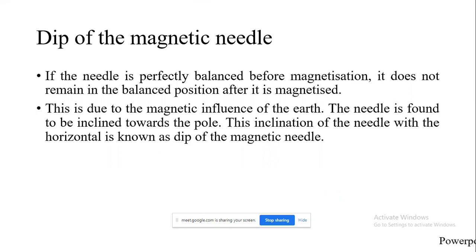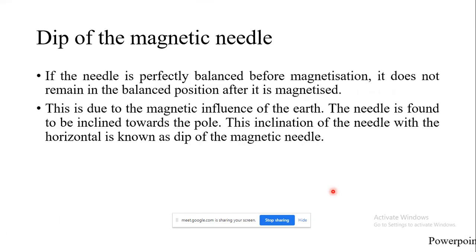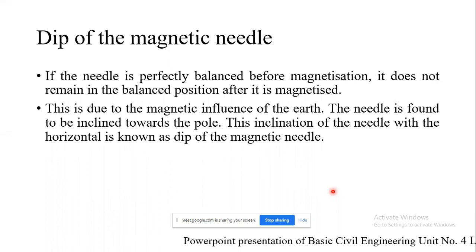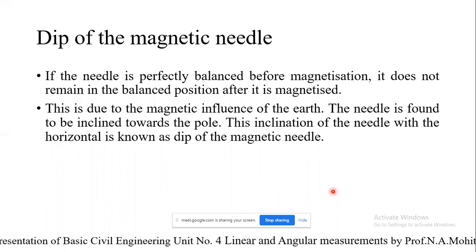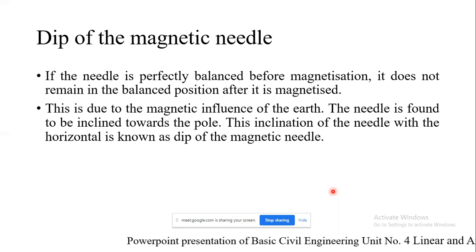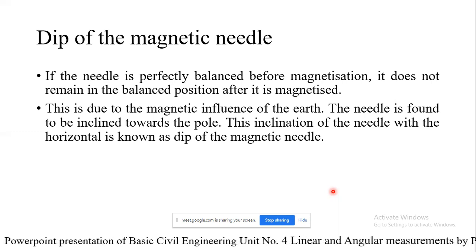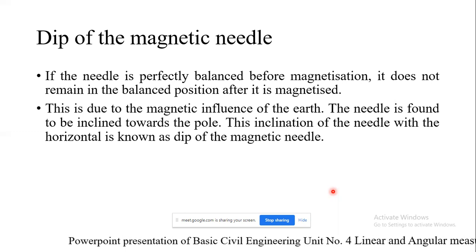It is found that the north end of the needle is deflected downwards in the northern hemisphere, and its south end is deflected downwards in the southern hemisphere. So the needle is just horizontal at the equator. To balance the dip of the needle, a rider is provided along with it. The rider is placed over the needle at a suitable position to make it horizontal. So that is regarding the concept of dip of the magnetic needle.